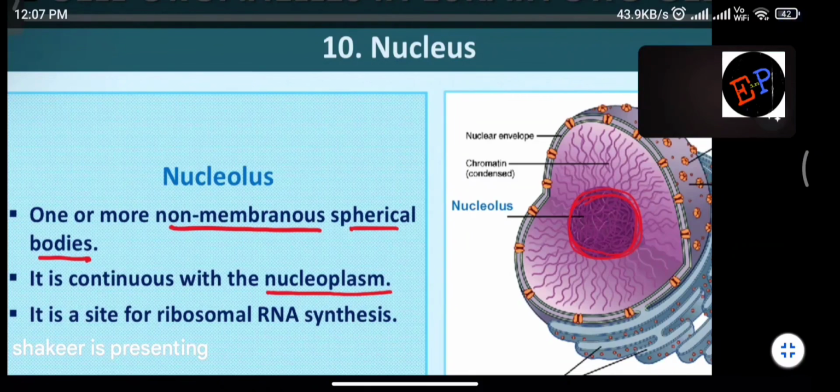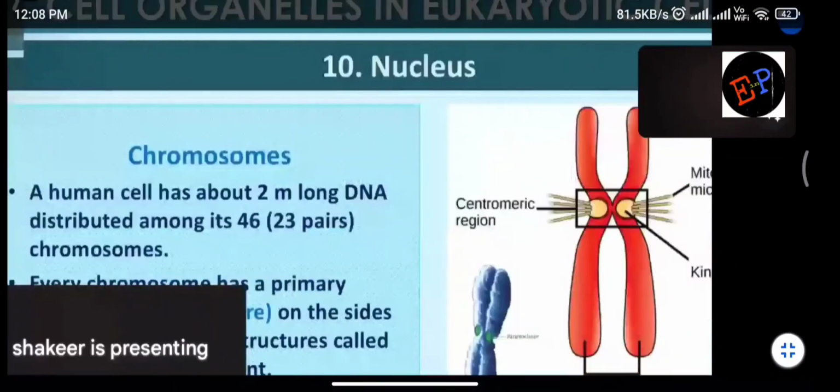And inside this nucleoplasm you can find this nucleolus. So it is a site for what? It is a site for ribosomal RNA synthesis. So RNA production you can find in the nucleolus, which is present inside the nucleus. And which kind of RNA synthesis? Ribosomal RNA synthesis. It means the RNA which is present in ribosomes is manufactured inside the nucleus. That's it.